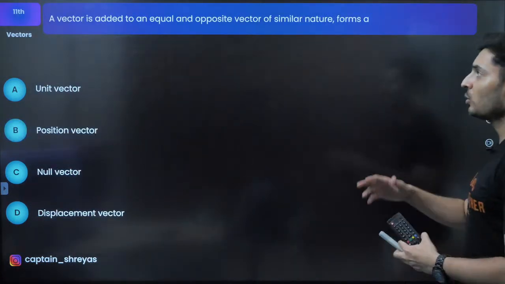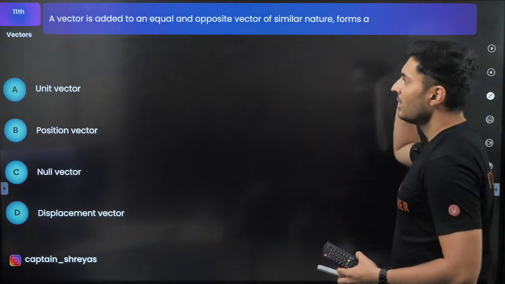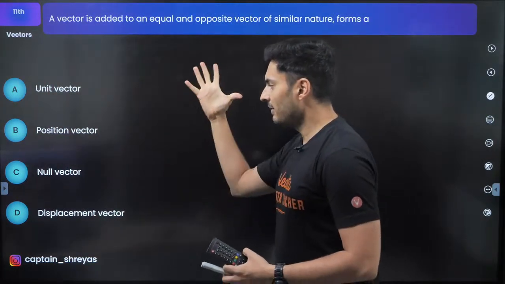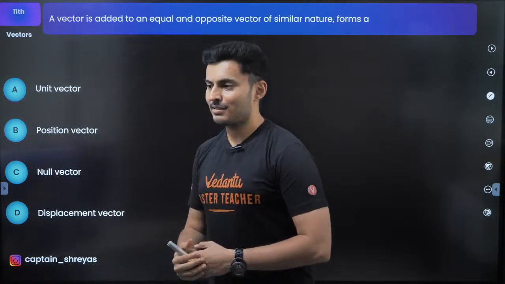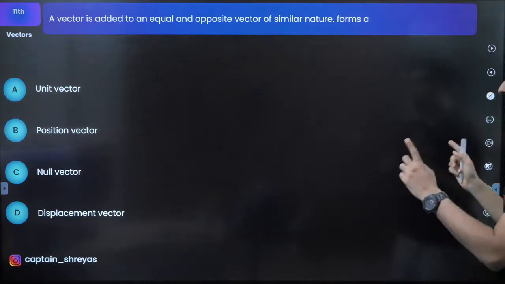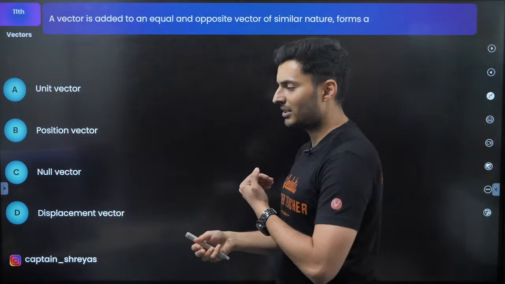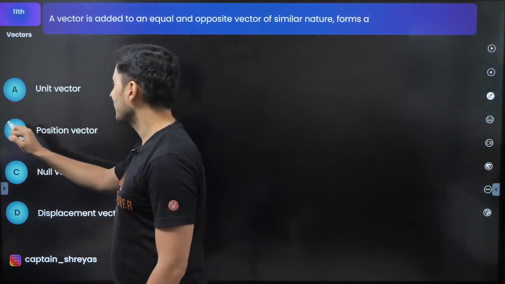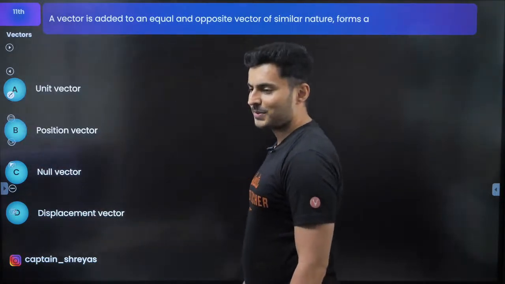A vector is added to an equal and opposite vector of similar nature. It forms a unit vector, position vector, null vector, or displacement vector. Interesting question. Let's see how many of you can do this. So velocity added with velocity, but of equal magnitude and opposite direction. What do you guys think will be the final answer? Let me know in the chat box.